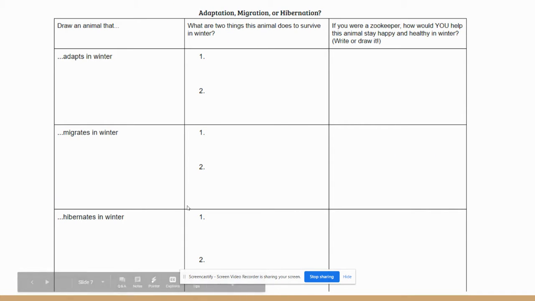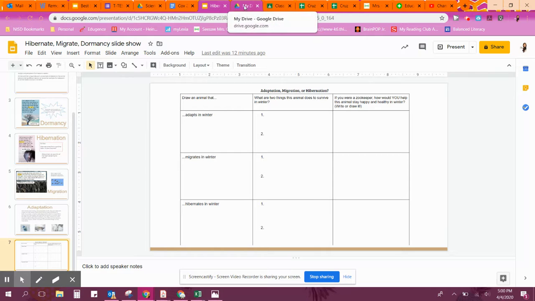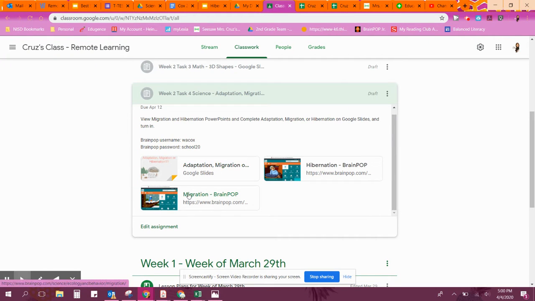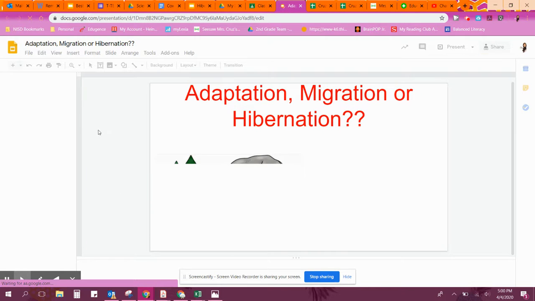Your assignment, this is not what it's going to look like, but this is the information that you are going to have to do on a Google slide. So the slides are set up separately. Actually, I'm going to show you. So in your classroom, they're going to be under that tab.